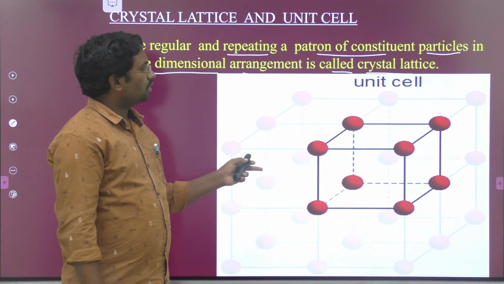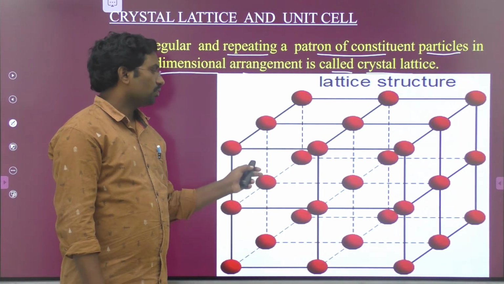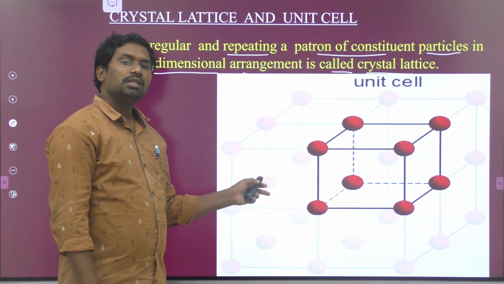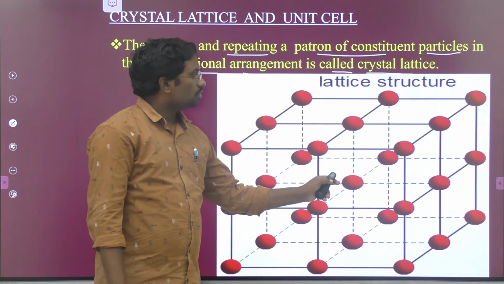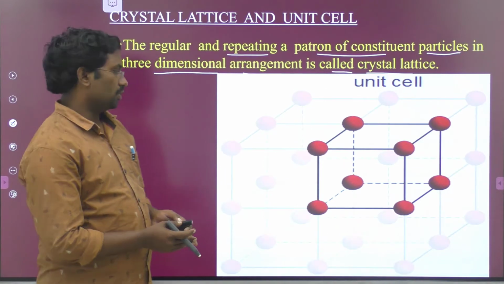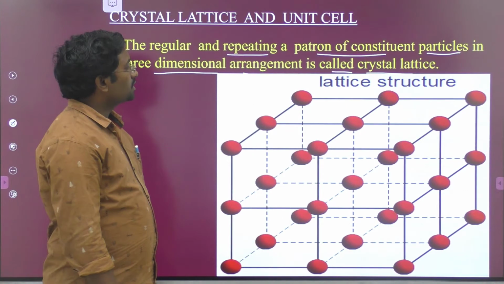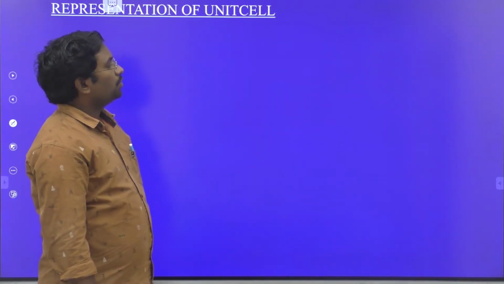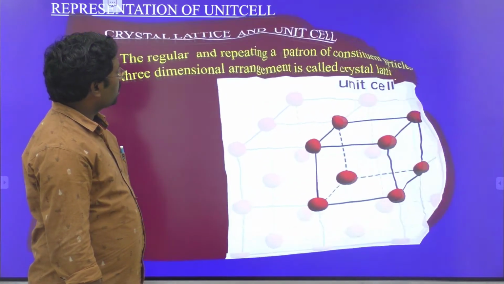So first we have to look at the crystal lattice and then come to the next one, unit cell. Crystal lattice means the regular and repeating constituent particles in a three-dimensional pattern, and a small portion which is repeated again and again in a crystal lattice is known as the unit cell. So this is a diagrammatic representation of the crystal lattice and unit cell.